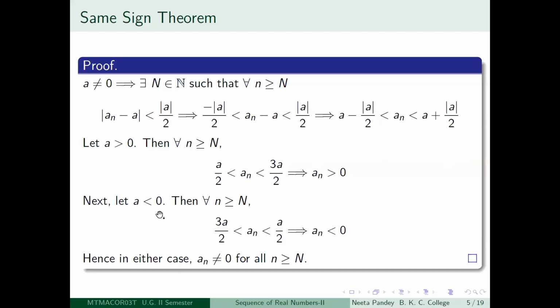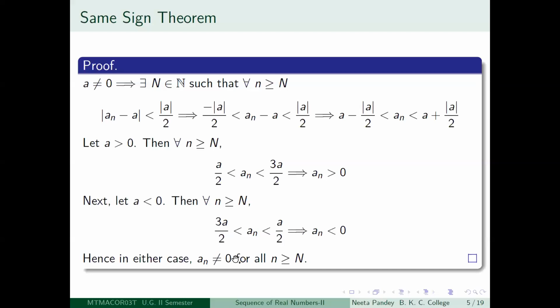Similarly, if you take a less than 0, then what will happen in this inequality is that modulus of a now becomes minus a. So it becomes a minus minus a, so it becomes 3a by 2. That is less than a_n, that is less than a by 2. Right? a minus a by 2, so that becomes a by 2, for all little n greater than or equal to capital N. Don't get confused by this inequality.